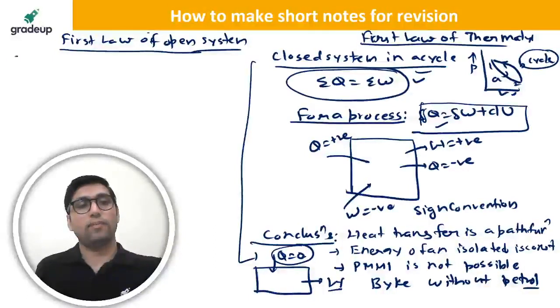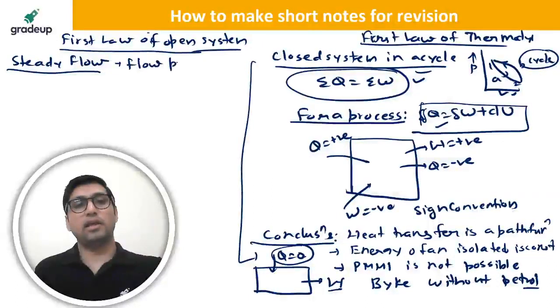For a steady flow, the main equation you have to remember: steady flow means flow properties do not vary with time.